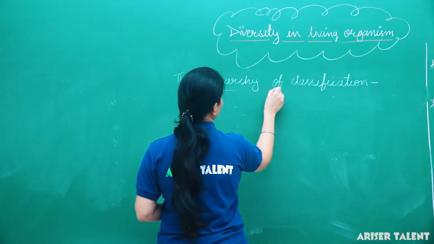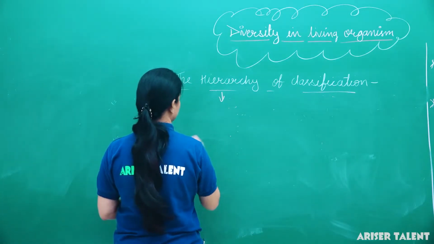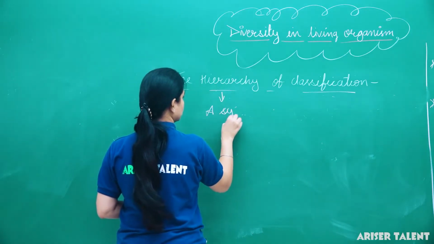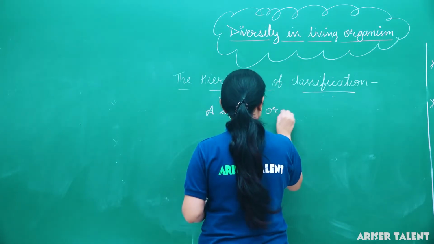What is the hierarchy of classification?